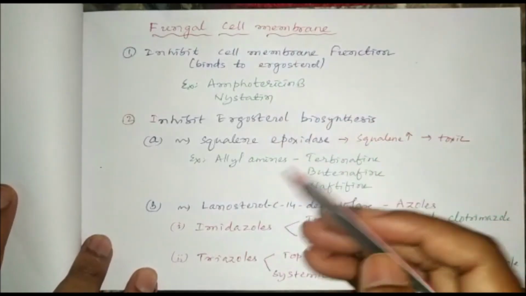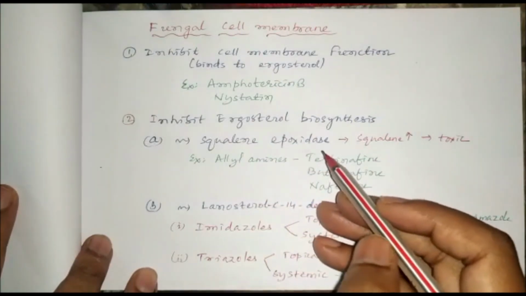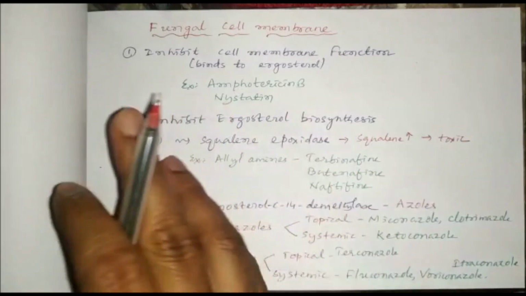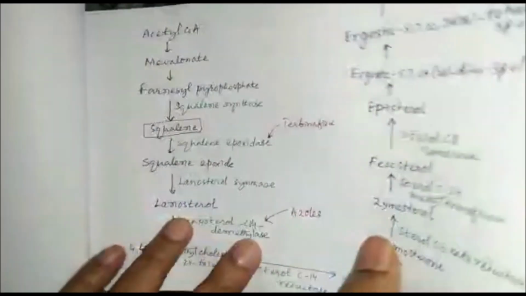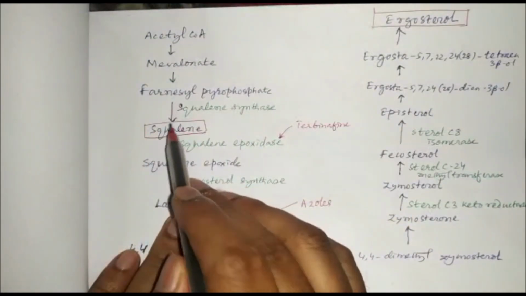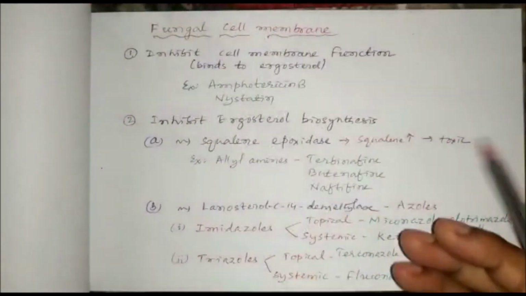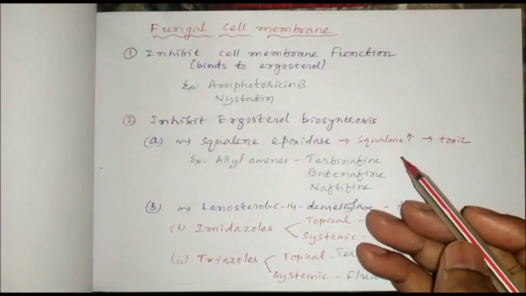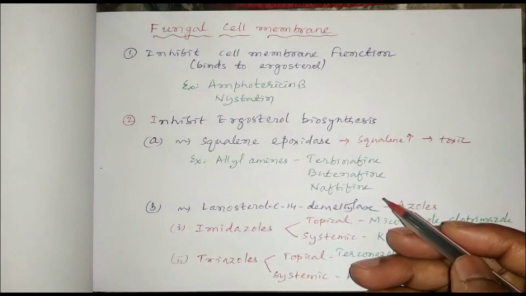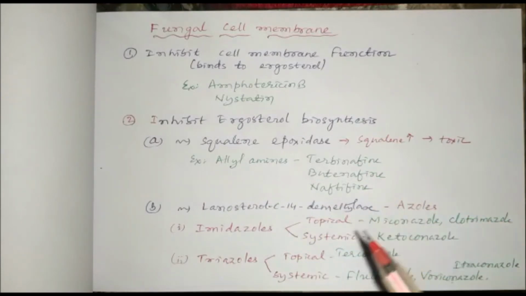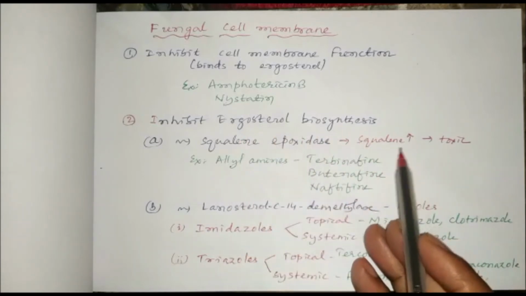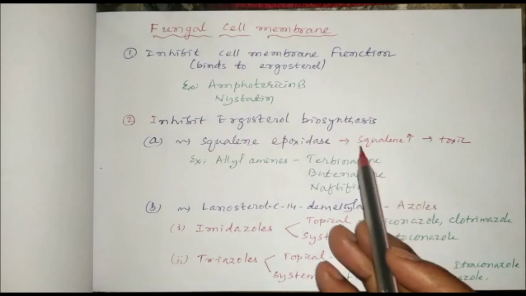Then some drugs inhibit squalene epoxidase. When squalene epoxidase is inhibited, squalene gets accumulated, and this squalene is toxic to the fungus. So in this way these drugs act. These drugs are allylamines like terbinafine, butenafine, and naftifine. They can also inhibit ergosterol biosynthesis, but the mechanism is mainly toxicity due to accumulation of squalene.